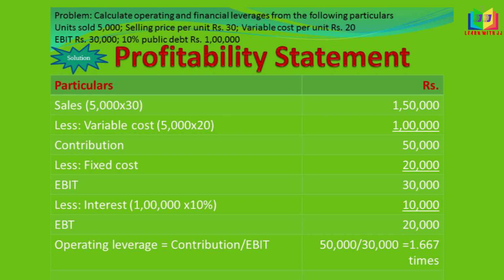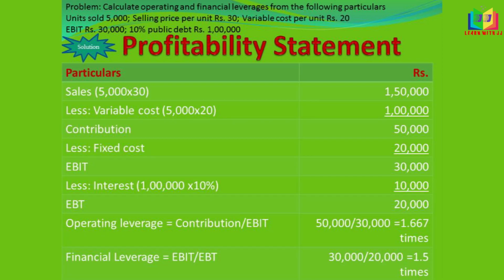The formula for that is contribution divided by EBIT. Here the contribution is 50,000 divided by EBIT 30,000. So 1.667 times. Okay, the operating leverage is 1.667 times. And the next formula is financial leverage. Formula for that, EBIT divided by EBT. EBIT is 30,000. EBT is 20,000. So 30,000 divided by 20,000 will get 1.5 times. Okay. This is the financial leverage.